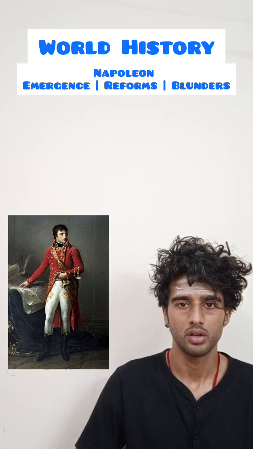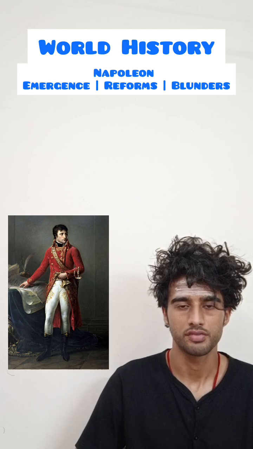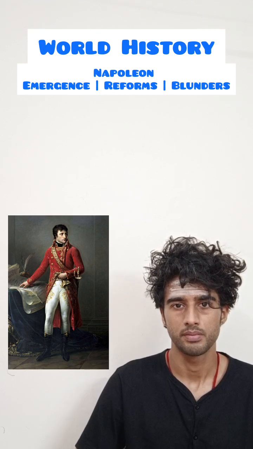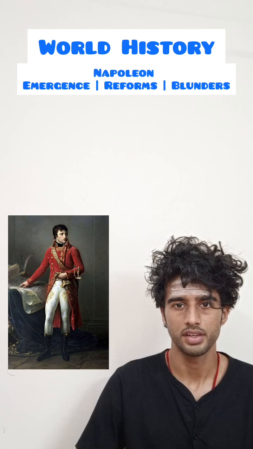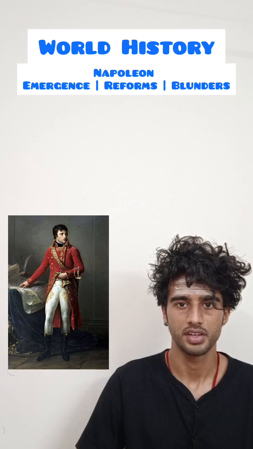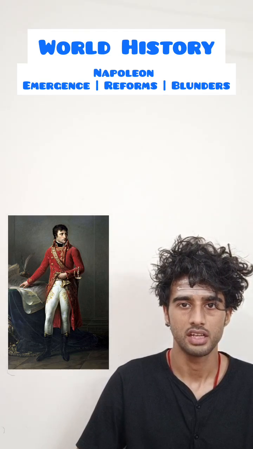Another reason was the continental policy of 1806, which exploited the economy, trade, and commerce of France. Another blunder was the war with Russia, in which the French army was destroyed. This was due to Russia pulling away from the continental policy. And the final was the Battle of Waterloo in 1815, where the whole of Europe united against Napoleon and defeated him. In 1821, finally, he died as a common prisoner.